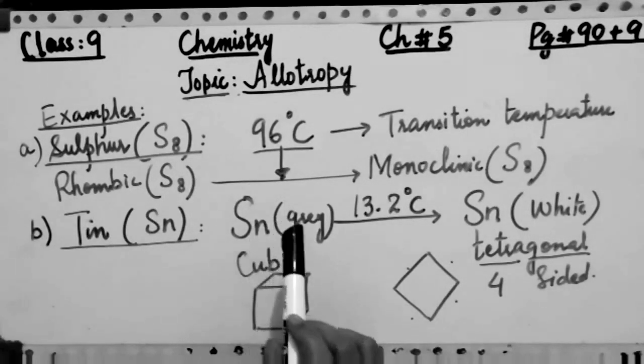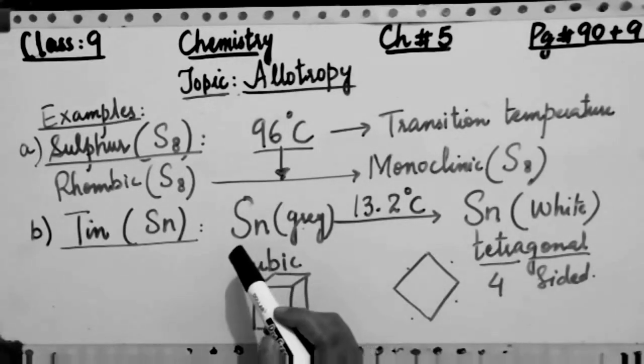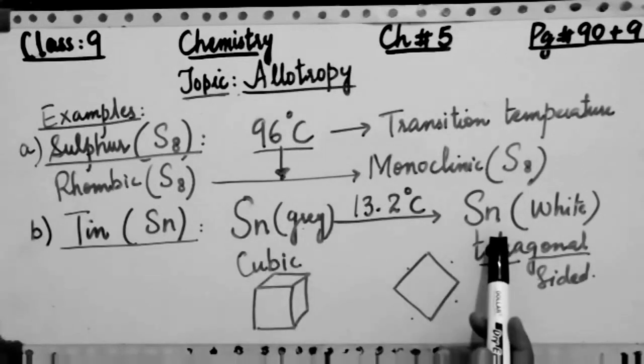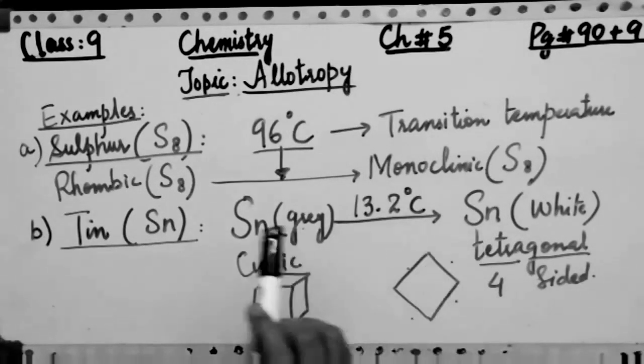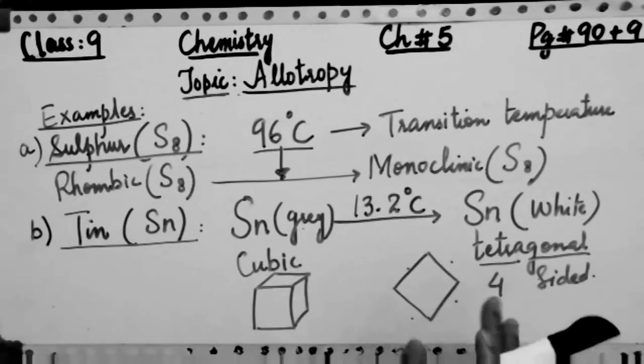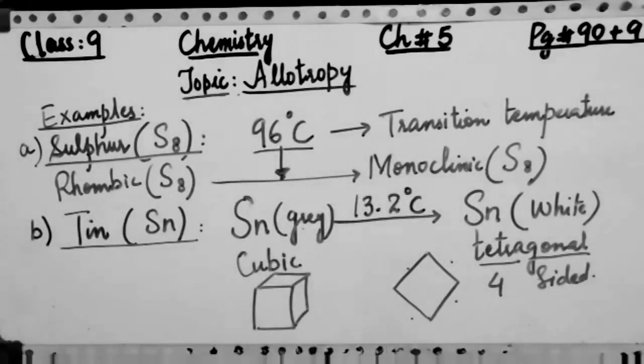Now again you can note it down that gray tin is converted into the white tin. So conversion of this not only depends upon the color but also on the transition temperature. There are different allotropic forms of sulfur.